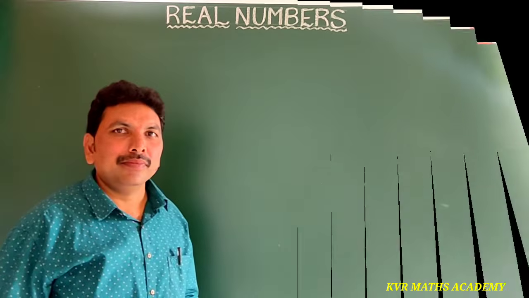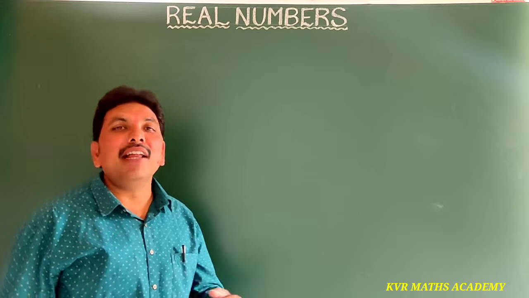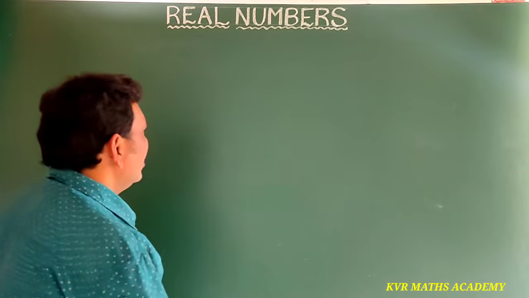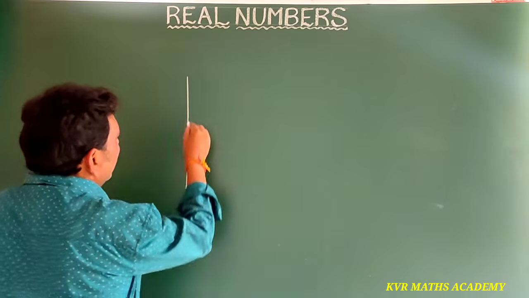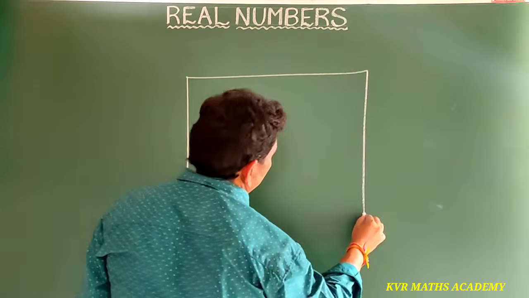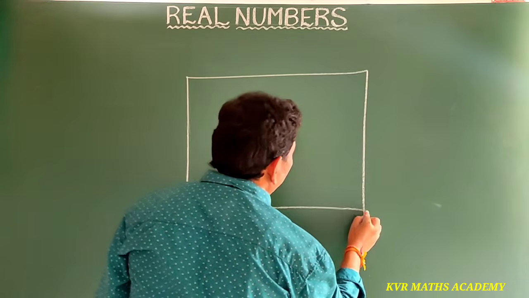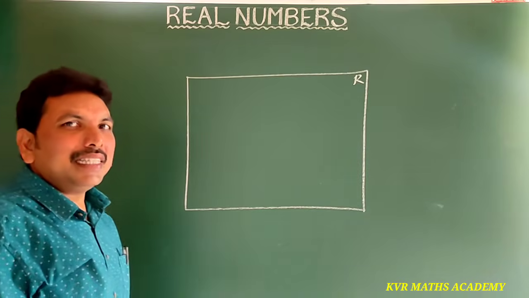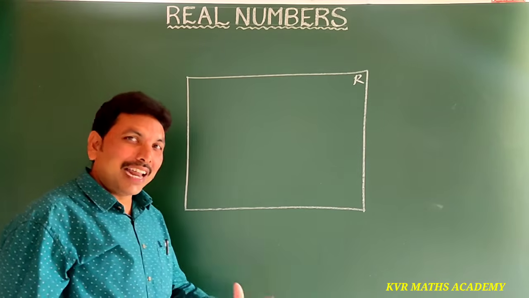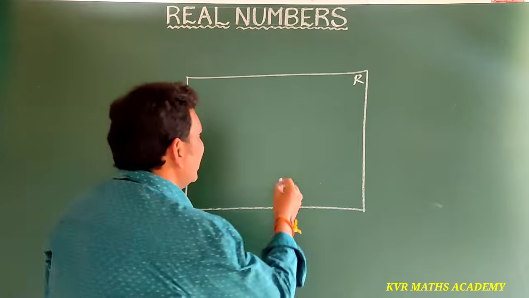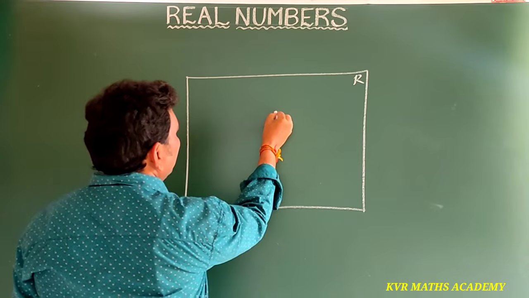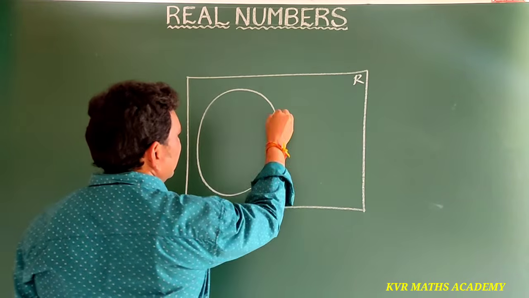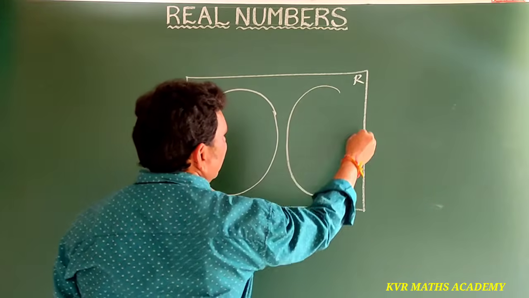Yes. Now I will show the Venn diagram of real numbers, right? Suppose it is the set of real numbers. Real numbers are the combination of rational numbers and irrational numbers, right?